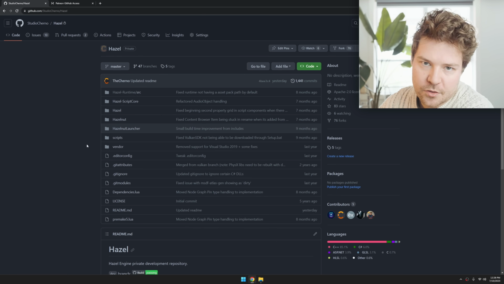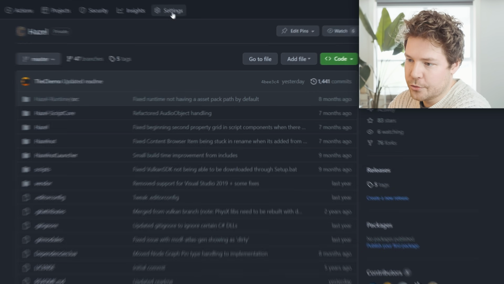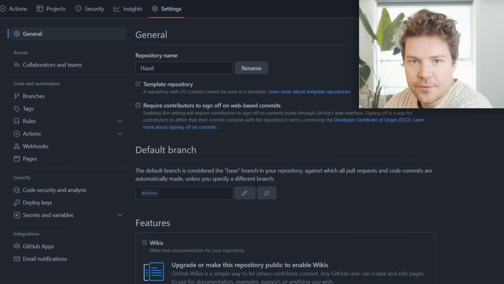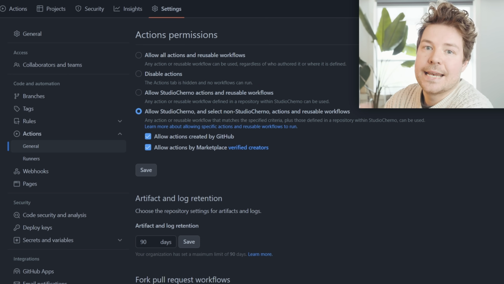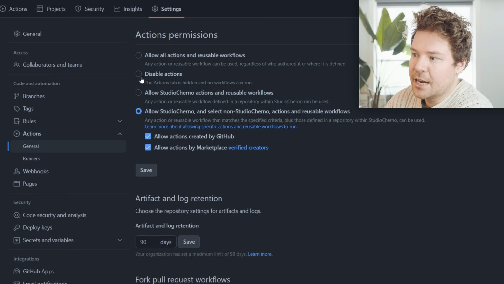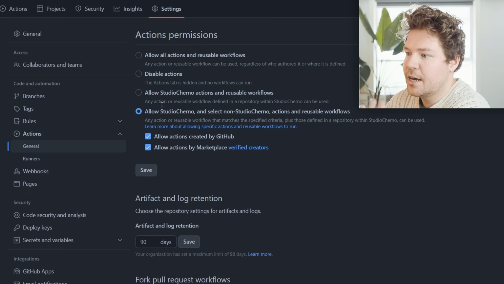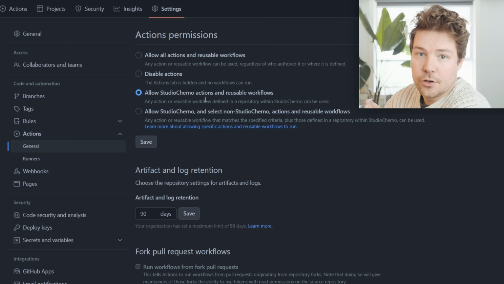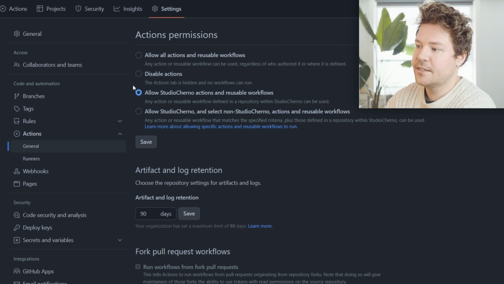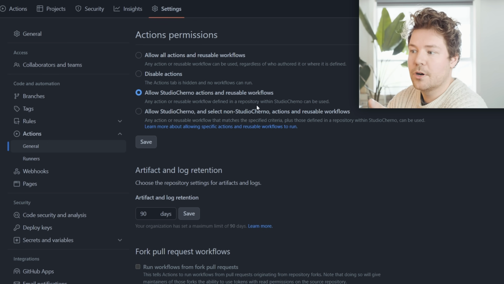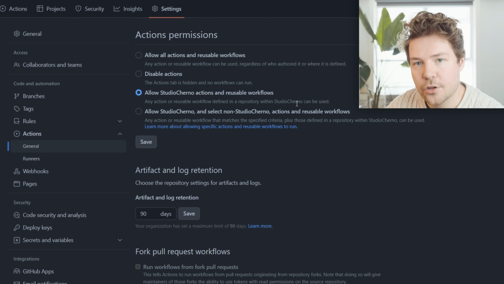Inside this repository, if you go to settings, this is really step one if you want to do this yourself. If you go down here to actions, you have to basically enable actions. Disabling actions was the default for this repository. I had to not only allow Studio Cherno actions and reusable workflows, which is what I thought you had to do because this says that any action or reusable workflow defined in a repository within Studio Cherno can be used.